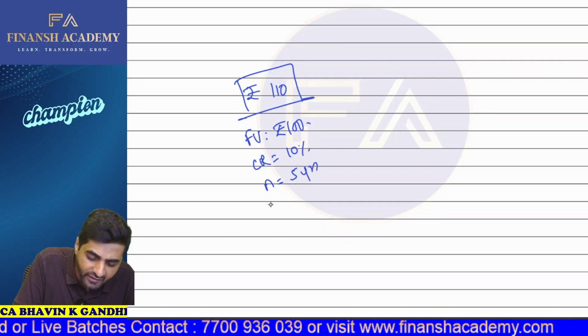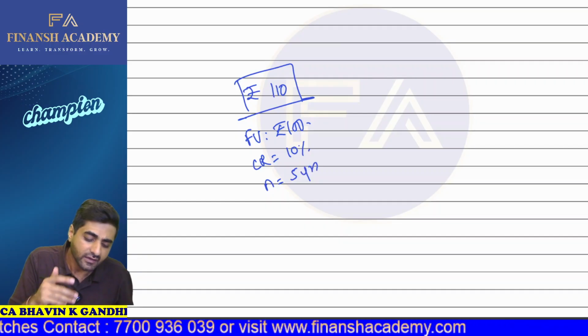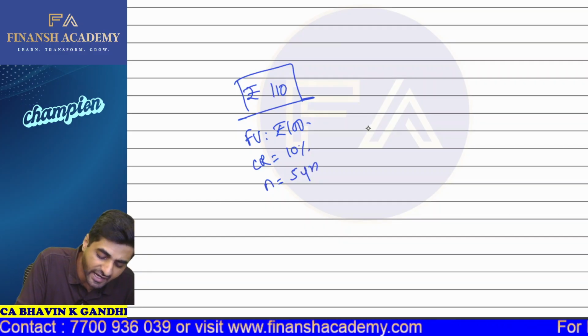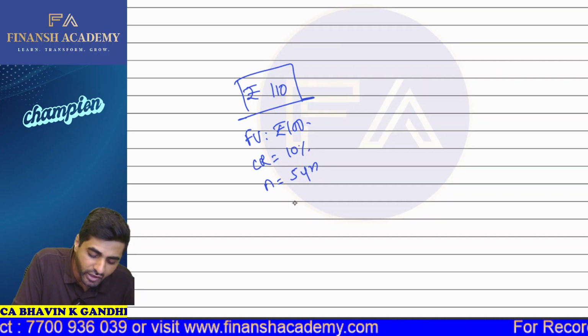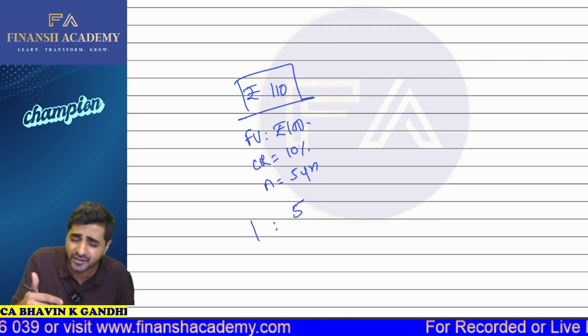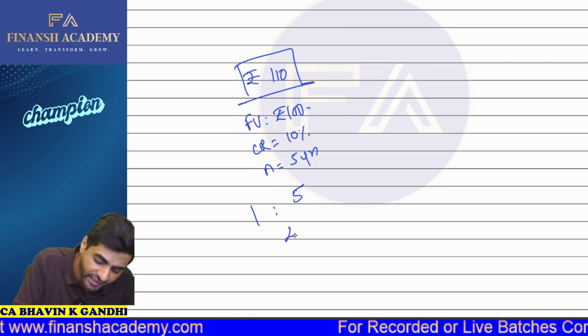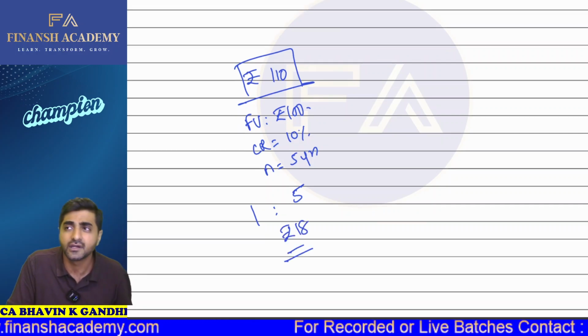Great. And these bonds can be converted into equity shares. One bond can be converted into 5 equity shares, and the market price of one equity share right now is, let's say, 18 rupees.